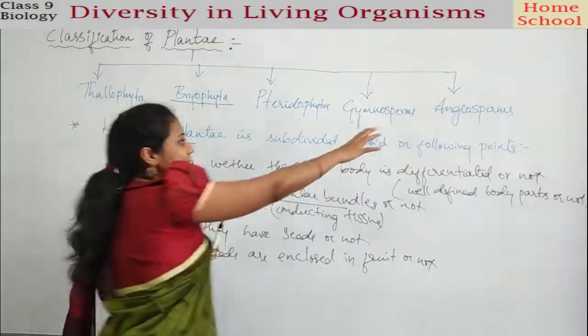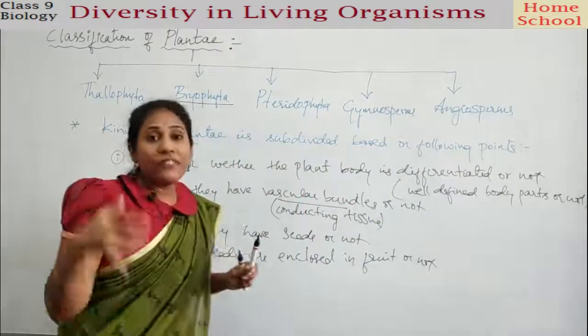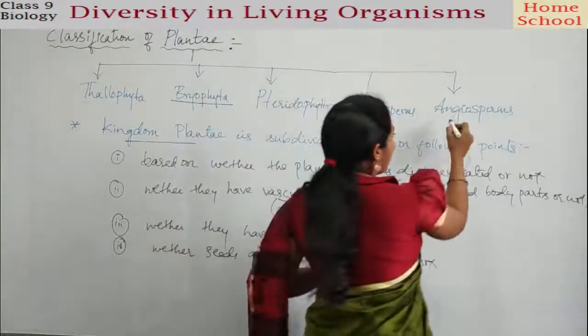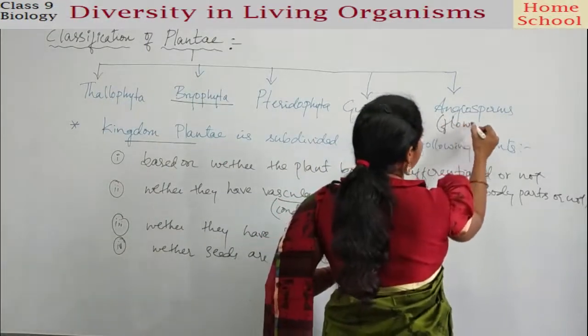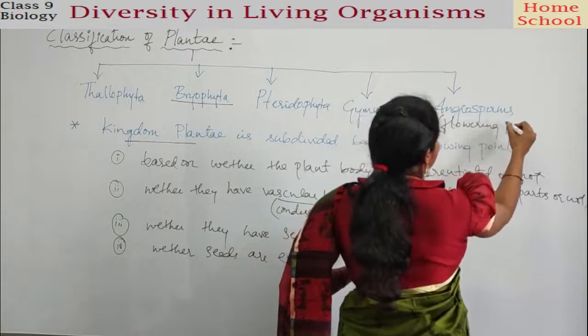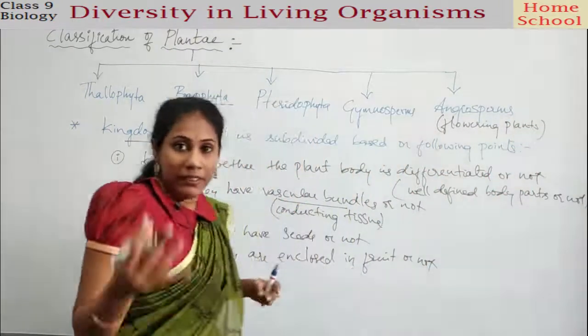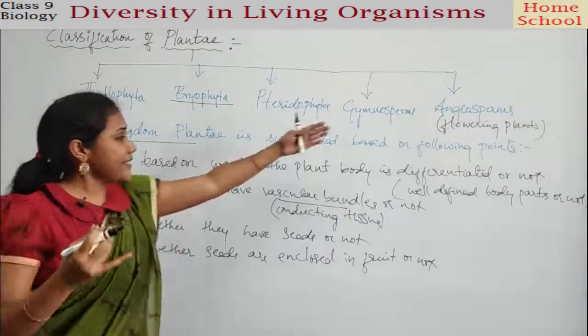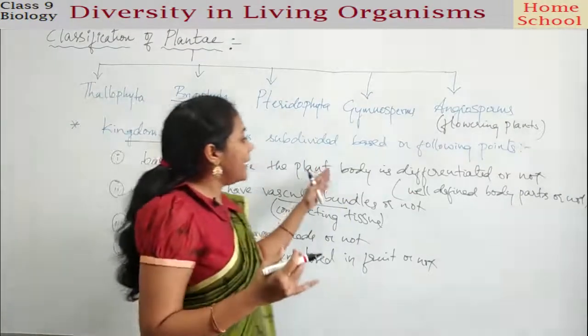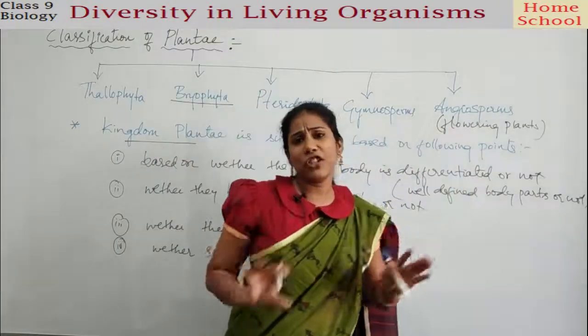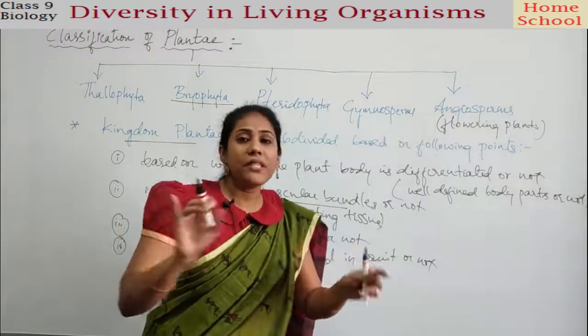Okay, and in case of angiosperms, they are also called flowering plants. Okay, the plants which bear a flower. Clear? And in angiosperms, the plant body is well differentiated. You can clearly observe all parts.